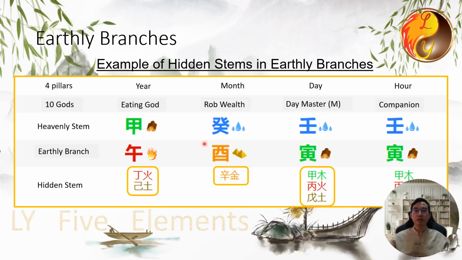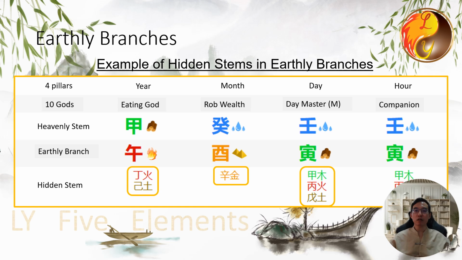For example, the earthly branch You contains the hidden stem Xin. Yin contains Jia, Bing, and Wu. Wu contains Ding and Ji. Each earthly branch may contain 1, 2, or 3 hidden stems. As mentioned, the first hidden stem represents the strongest energy, or 100% of the energy. The second hidden stem represents 60% of the energy. The third represents 20 to 30% of the energy.